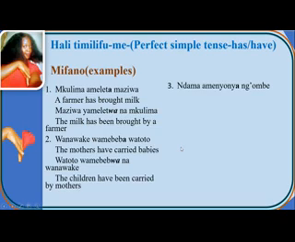Number 3, ndama amenyonya ng'ombe. I've told you that this one is read as nga, which is ng'ombe. In English, a calf has suckled the cow. Ndama is a calf, amenyonya: ame is has, then nyonya is suckled, ng'ombe the cow.